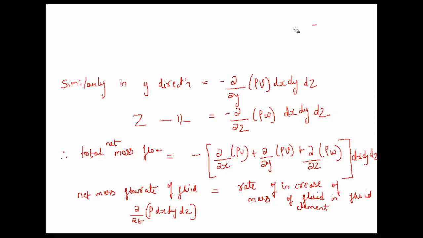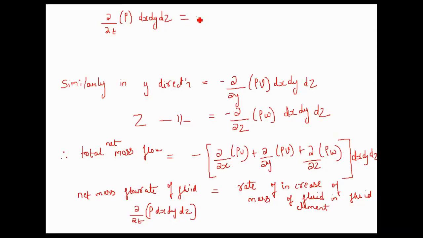Okay, so therefore from the conservation of mass principle, we can write that dou by dou t of rho, I'll keep this outside, okay, as it is, this will not change, right? This is fixed geometry fluid element dimension size property.